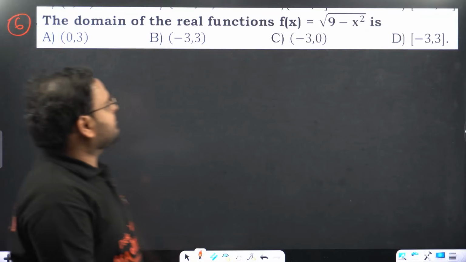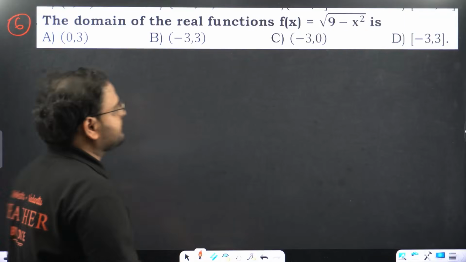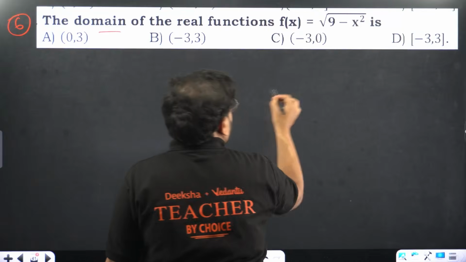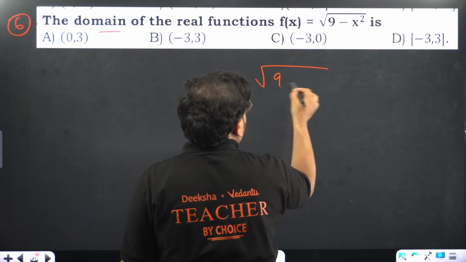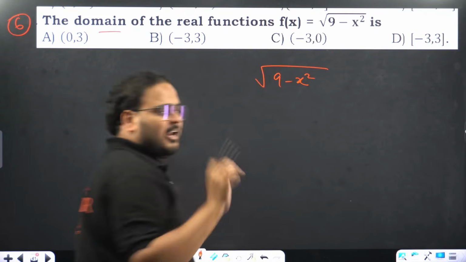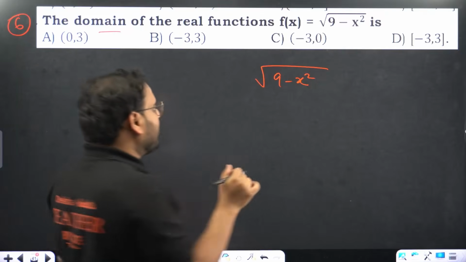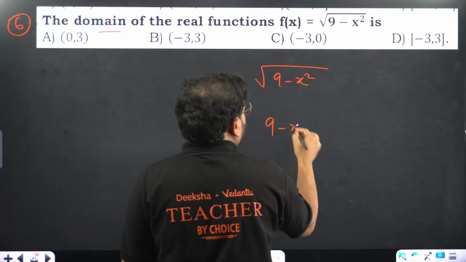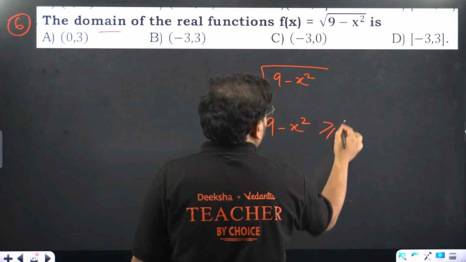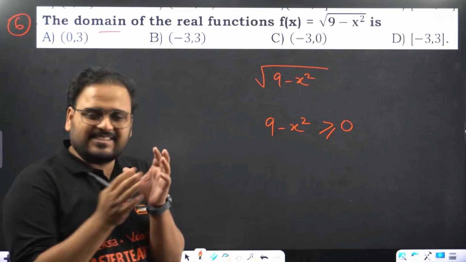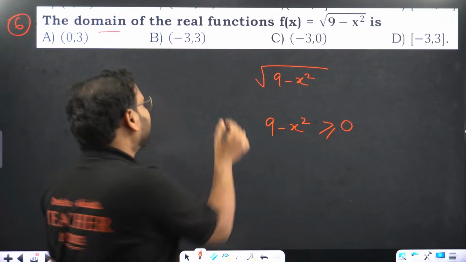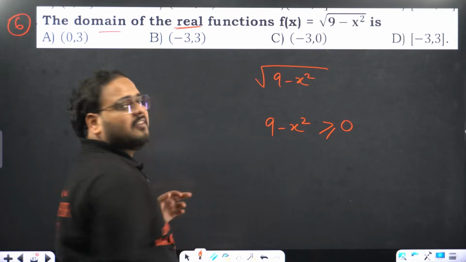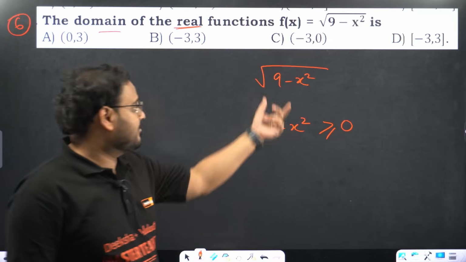Domain of the real function over here. This is a good one. The question is given like this. I'm looking for value constraint on x. The only problem that I am having over here is 9 minus x square cannot be negative, so it is always more than or equal to 0. If it is inside the root and it is a real function, it cannot be negative inside the root.